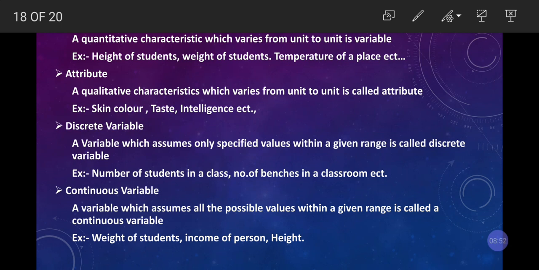If I see a person, I can tell his weight may be 65. Possible assumption. Again, I can tell his weight can be 78. Possible assumption. So whatever possible value I can assume is called the continuous variable.